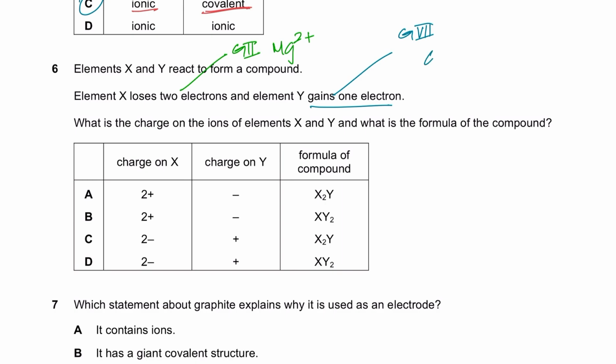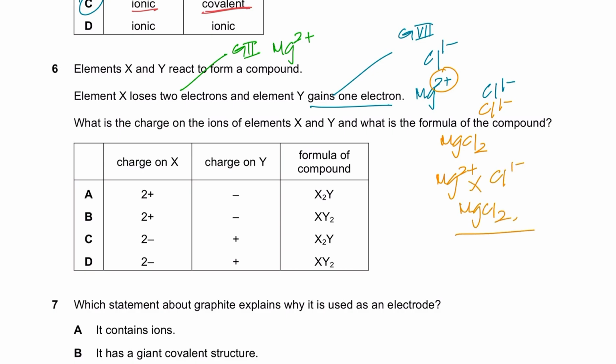So let's suppose it's chlorine. So when chlorine gains 1 electron, it becomes 1 minus, right? So MgCl2 will form, Mg with 2 plus, Cl with 1 minus. For 2 plus you need 2 minuses, therefore you need 2 chloride ions. So the formula becomes MgCl2, or what you could have done is Mg has a charge of 2 plus, Cl is 1 minus, cross multiply, MgCl2, right?